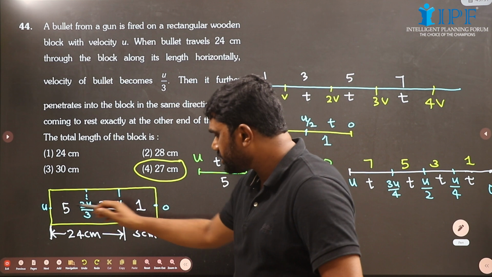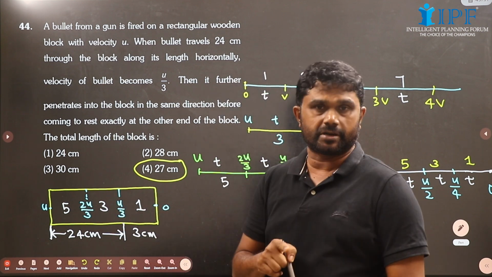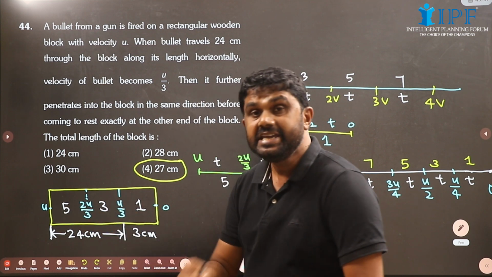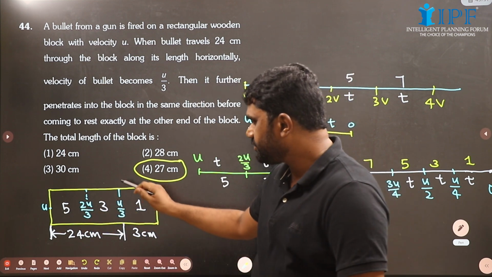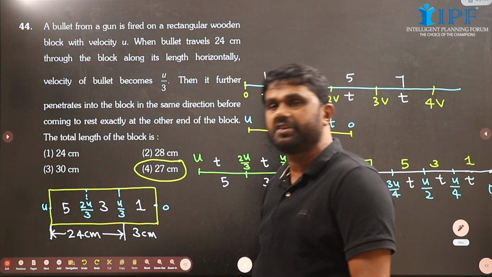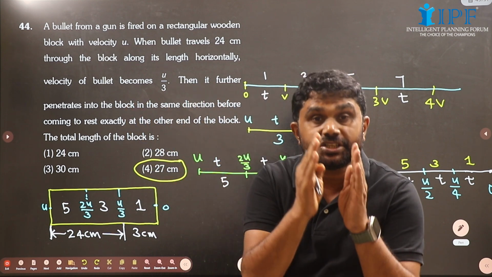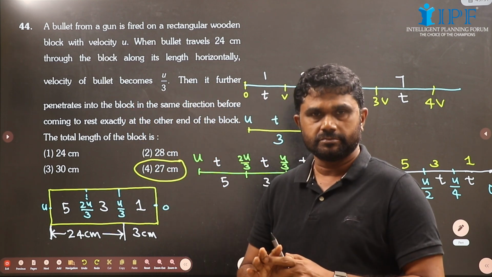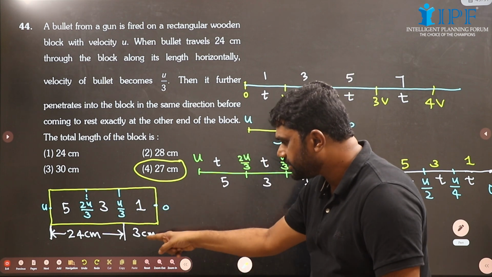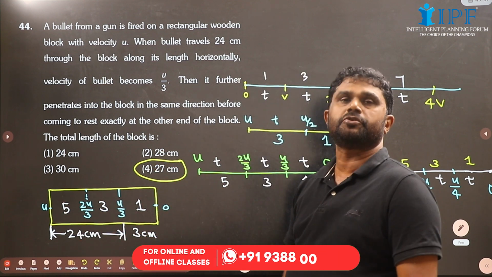See, when its velocity falls to u/3, it has covered 24 centimeter. Children, see, it has covered 5 plus 3, 8 units when its velocity falls to u/3. Those 8 units are equivalent to 24 centimeter. So each unit will be 24/8, 3 centimeter each unit. See, the final 1 unit must be 3 centimeter. So the total thickness will be 24 plus 3, that is 27 centimeter.